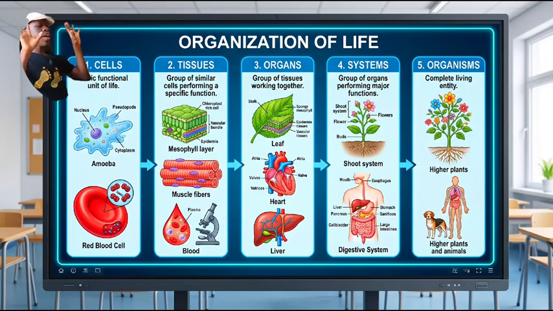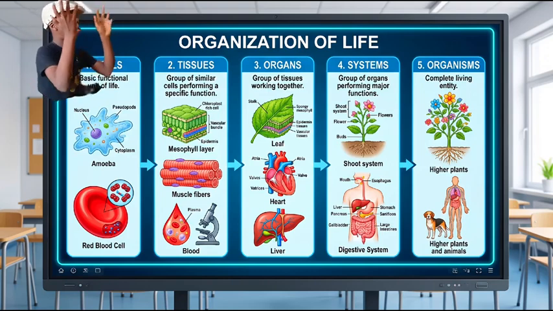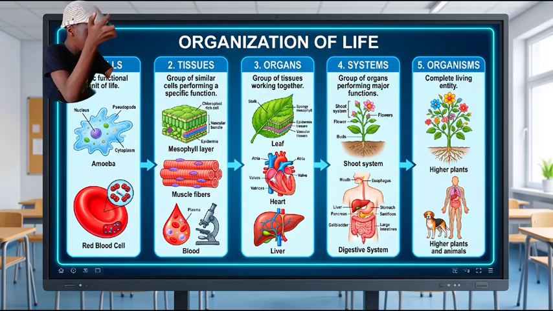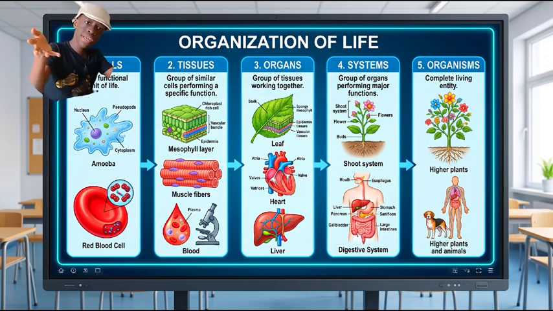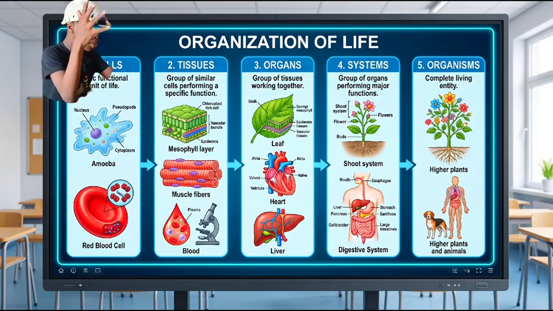Tissues aggregate into organs, which is a group of tissues working together. In plants, it's called leaf, while in humans, it's basically heart and the liver. And the organs work together in systems like the root or digestive systems.